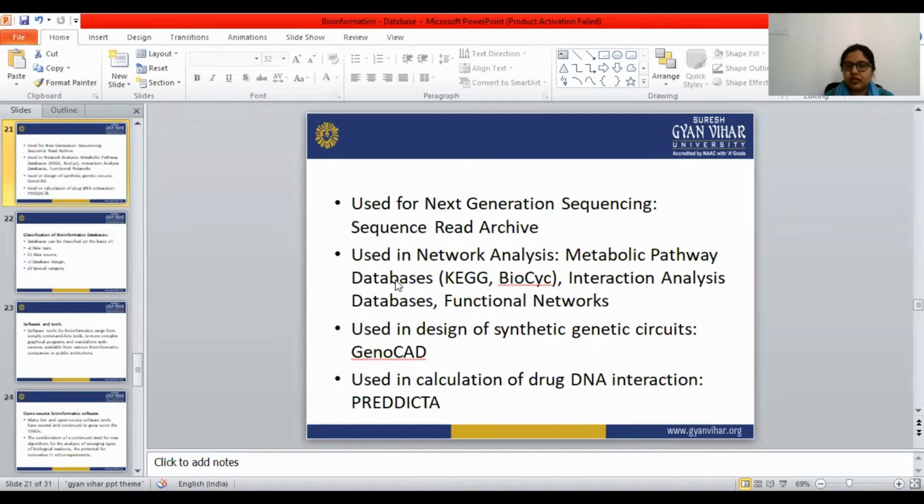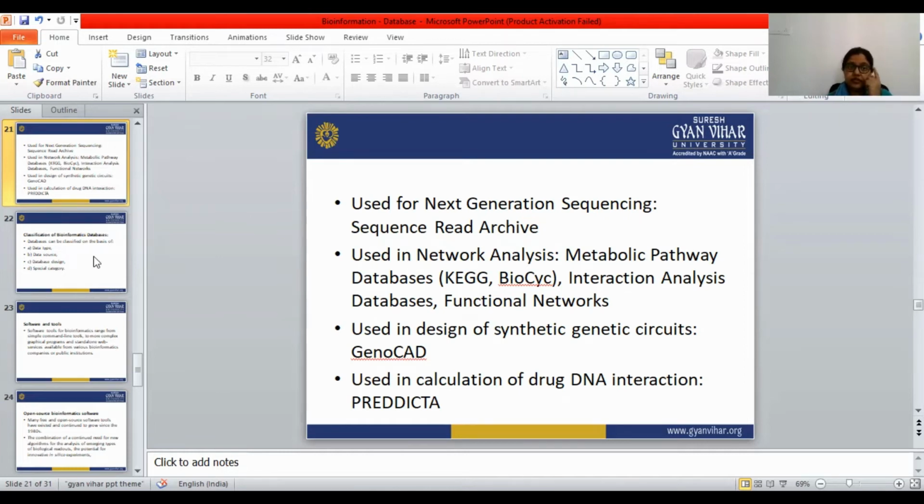So these are all the databases we are using in bioinformatics. For the calculation of drug-DNA interaction, we are using the Predicta database. For the design of synthetic genetic circuits, we are using the GenoCAD database. And for next generation sequencing, we are using the Sequence Read Archive database. So these are all the databases.